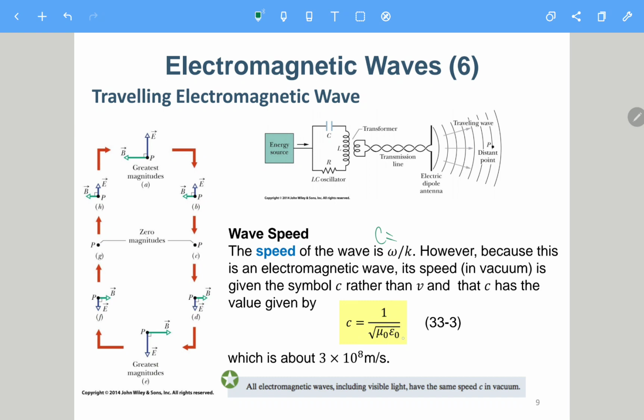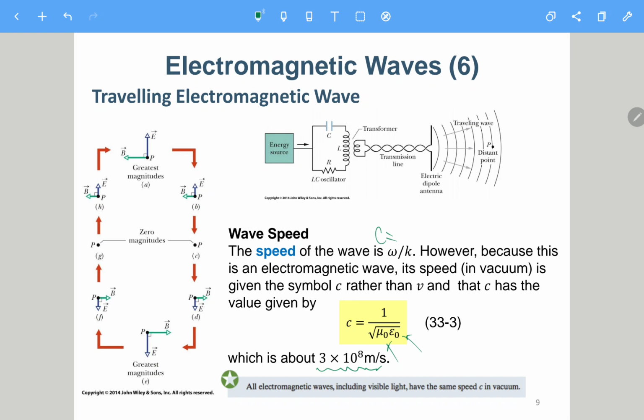Okay, so mu naught and epsilon naught are the permeability and the permittivity. This number is like 3 times 10 to the 8th meters per second. Even for high school students, you should remember this: 3 times 10 to the 8th meters per second.